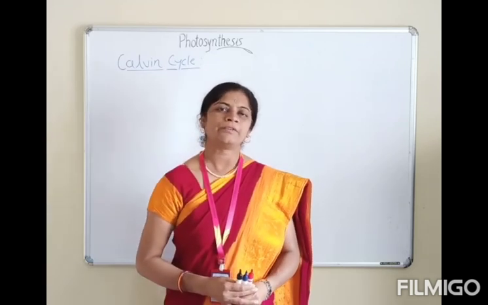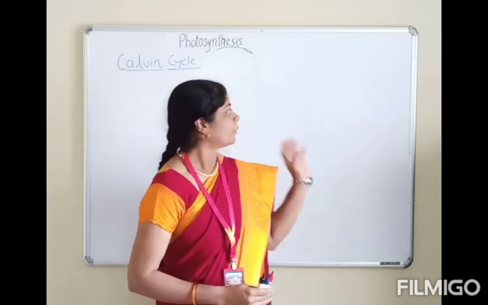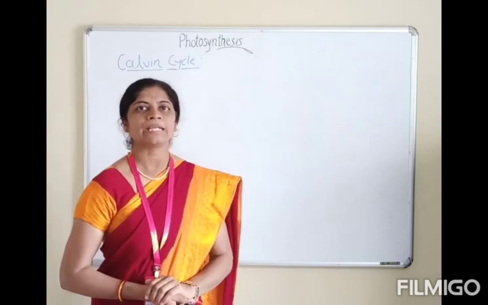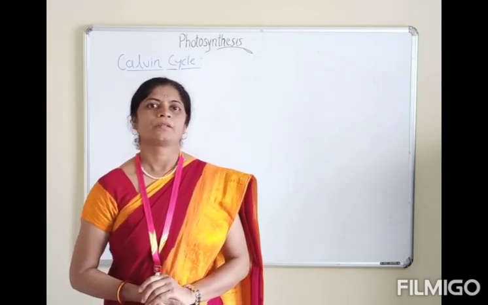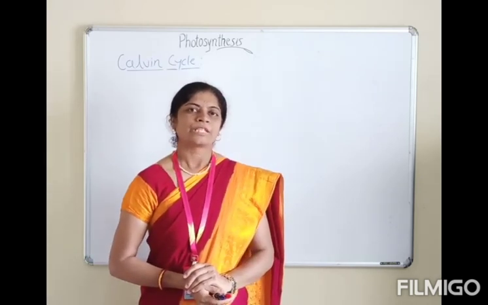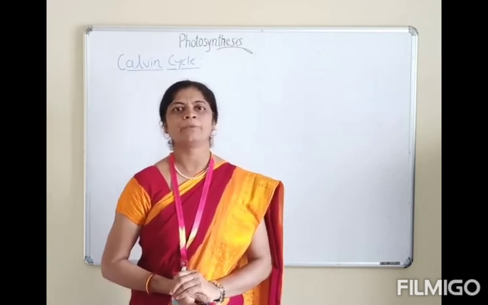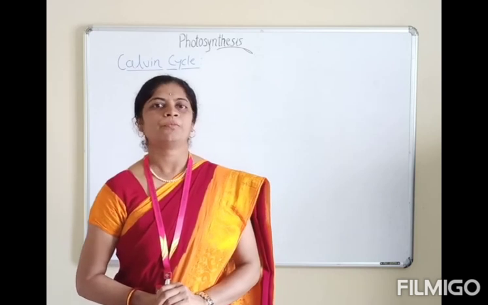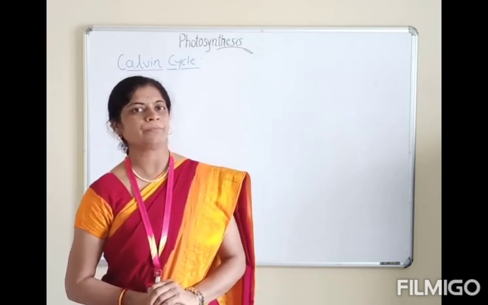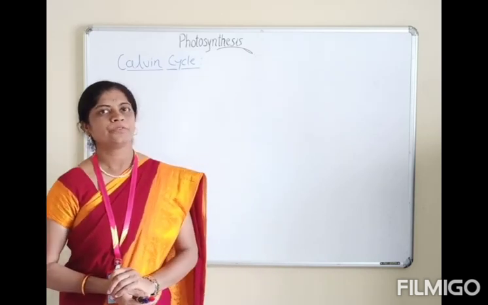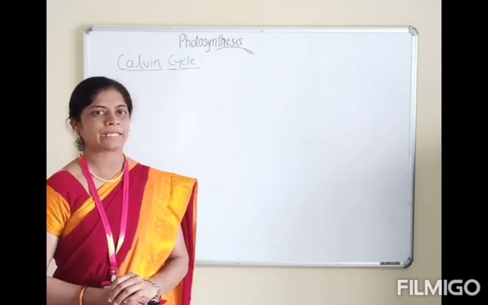In honor of Melvin Calvin, this biochemical pathway is called the Calvin cycle. Calvin was awarded the Nobel Prize in 1961 for his discovery of the mode of carbon fixation. Now we will see the actual Calvin cycle.